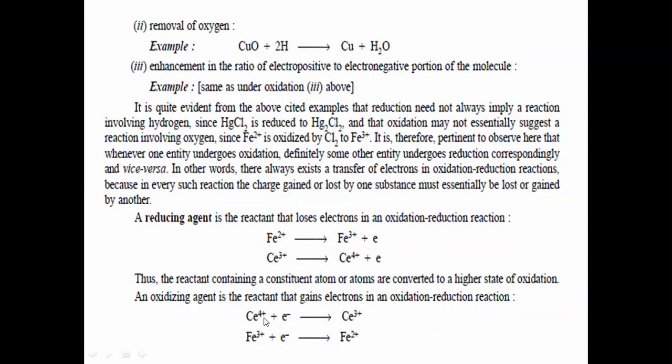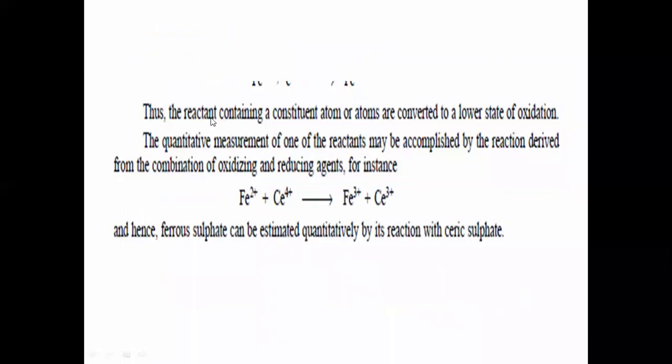So what is a reducing agent? It is the reactant which loses electrons. Such agents are called reducing agents. An oxidizing agent is one which gains electrons. See here, due to the gain of electrons, there is conversion of Ce4+ to Ce3+. Thus the reactant containing the constituent atom or atoms is converted to a lower state of oxidation. So these are nothing but the reducing agents and oxidizing agents.